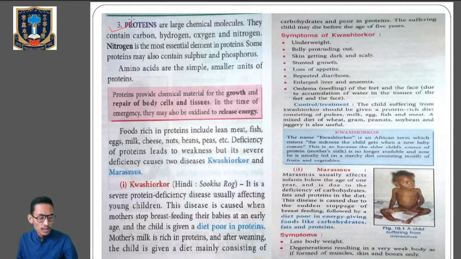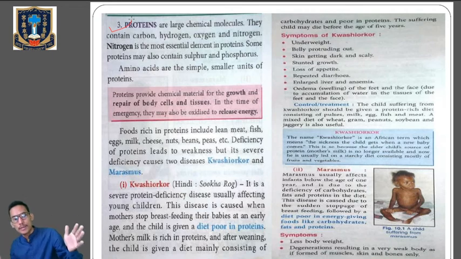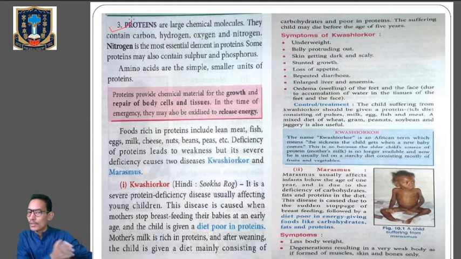Okay, so remember that proteins are large chemical molecules. They contain carbon, hydrogen, oxygen, and nitrogen. And nitrogen is the most essential element in protein. Okay, and some of the proteins may also contain sulfur and phosphorus. And what are amino acids? Amino acids are the building blocks of protein. Okay, they will lead to the formation of a protein. The protein is a long chain of polypeptide, okay, of amino acids.